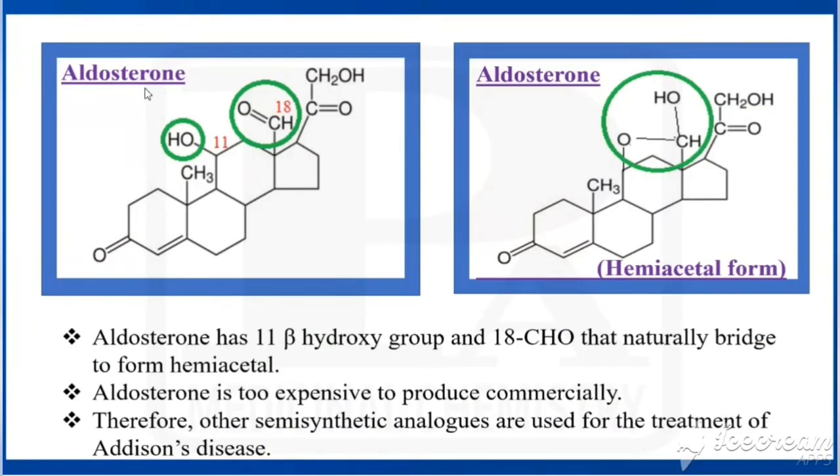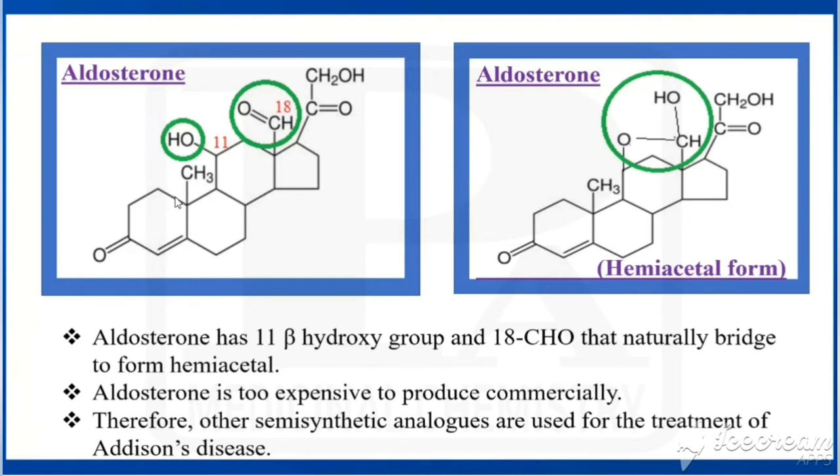Now we'll see the structure of aldosterone. It has the basic nucleus of steroid and the first ring has a ketone, and a bond between 4 and 5. So it is an alpha beta unsaturated ketone. Why is it called alpha beta unsaturated ketone? According to that ketone, this position is alpha, this is beta. So the bond is between alpha and beta. That's why it is called alpha beta unsaturated ketone.